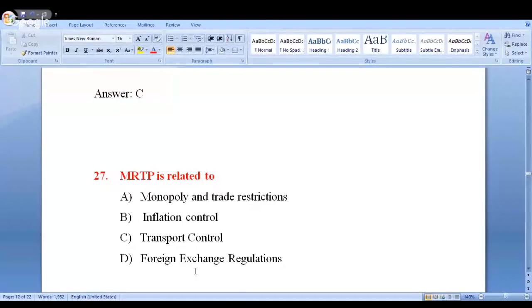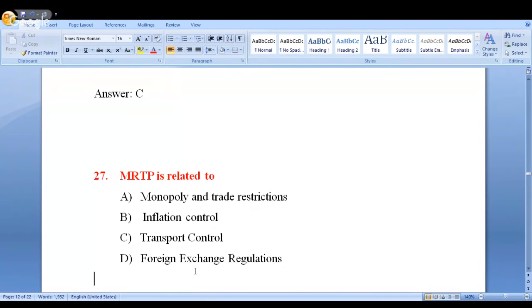Next. Look at this. You know this answer, right? MRTP is related to. Obviously, you are going for option A. So we have already discussed very elaborately monopoly and trade restrictions. And this act came into the picture in the year 1969.